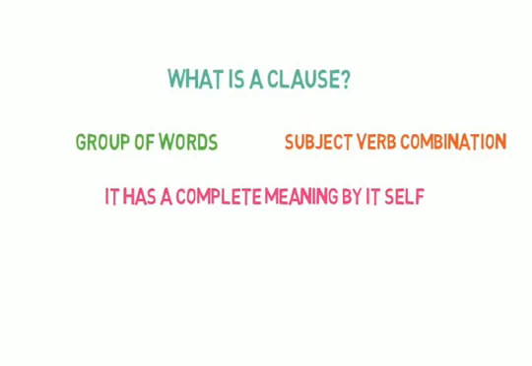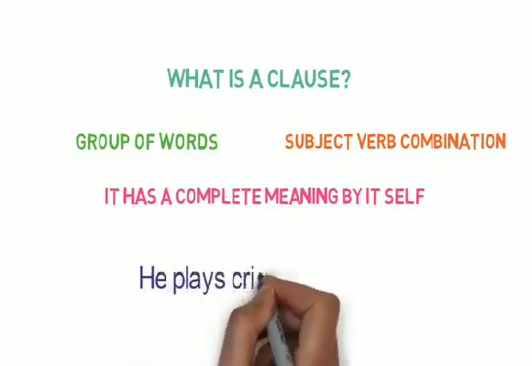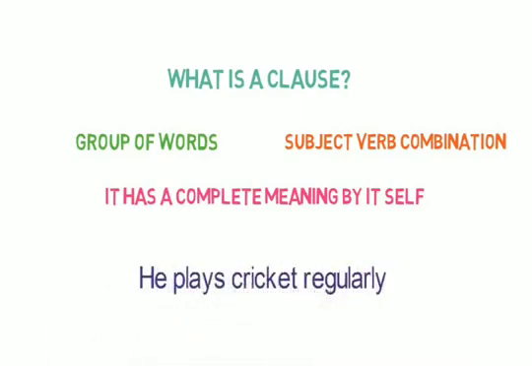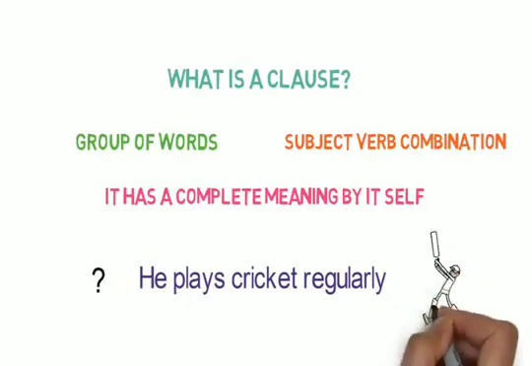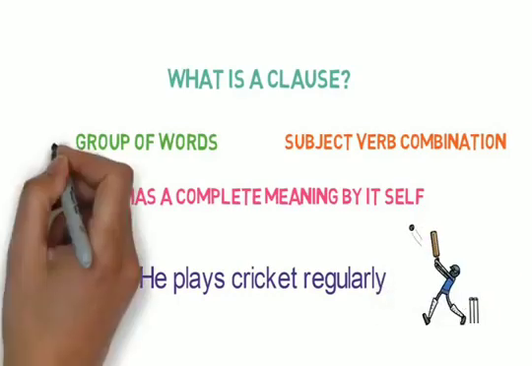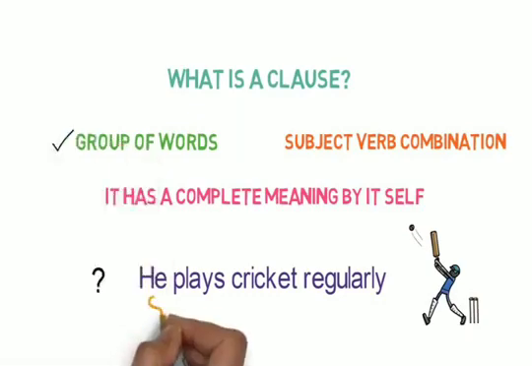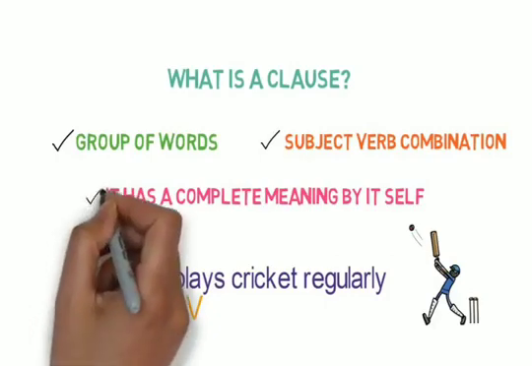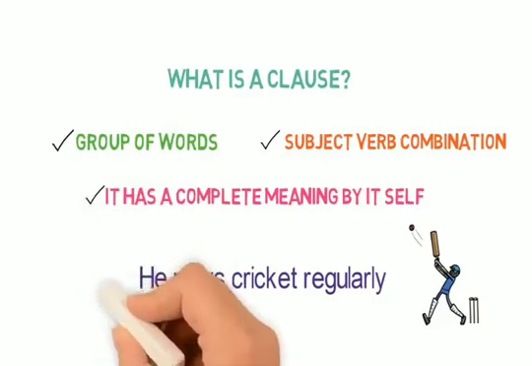You can consider a simple sentence as a clause. Let's take an example. He plays cricket regularly. Now we will see, is it really a clause, and for that it should satisfy all the three conditions that we just discussed. First one, is it a group of words? Yes, it is. Second one is, here he is the subject and plays is the verb, so it is a subject-verb combination. The third one is, the whole sentence makes complete meaning by itself. Hence we can say it is a clause.